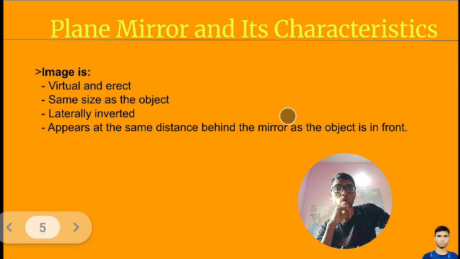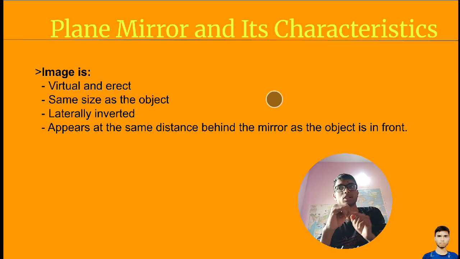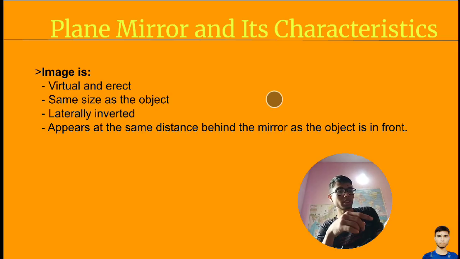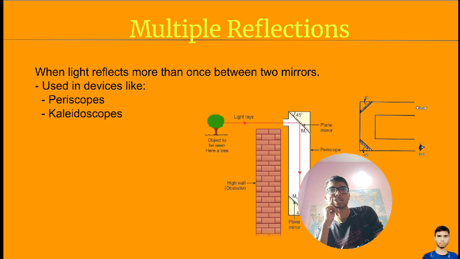It is telling you, let's say the distance from the original object to the mirror is 5 meters. Then the same distance, between the plane mirror and the image, will be 5 meters. Clear? Next, multiple reflection.